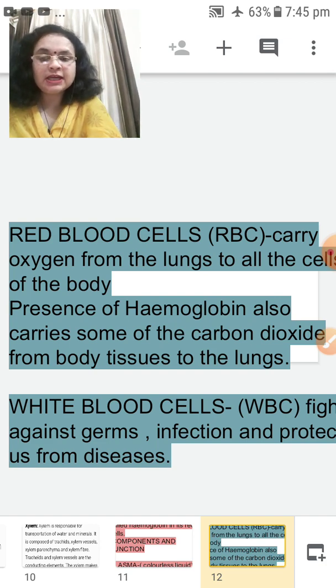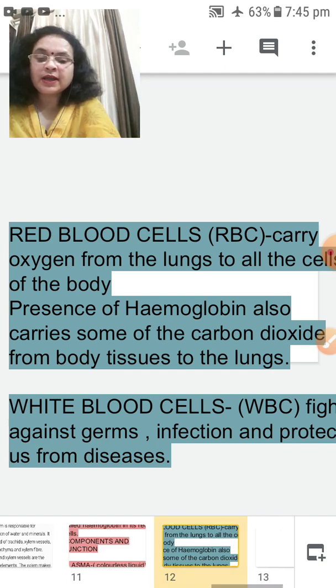Okay, if any foreign material or germs enter inside the body, WBC fight against that infection, those germs, that foreign material, so that it protects us from the disease. So you have all understood about transportation in plants and also blood, its components with their functions.